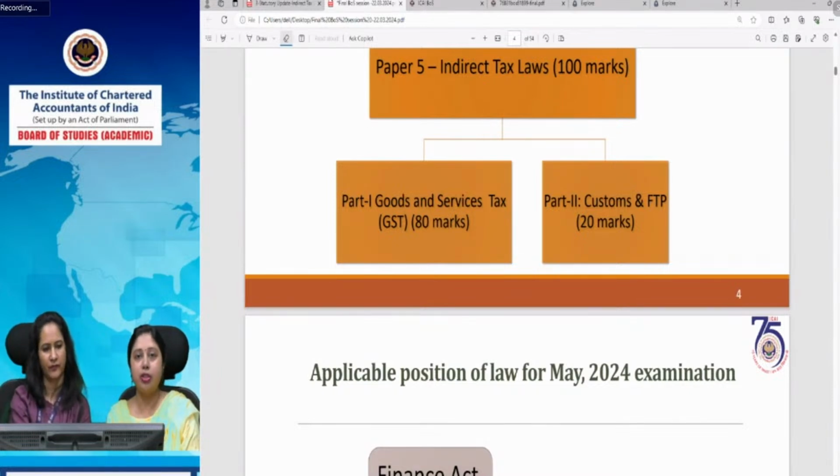In fact, the introduction portion where we used to cover the constitutional provisions and the basic concept of GST is no more a part of the syllabus because you all have studied that in depth at the intermediate level. So we have just given an introduction of that in the supply chapter.